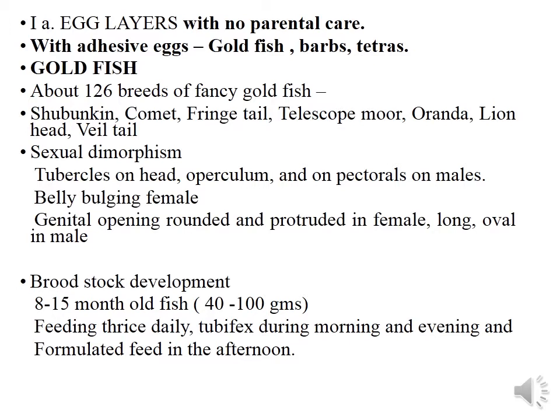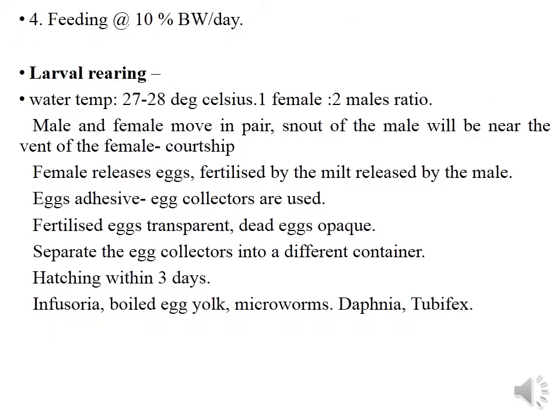Broodstock development: 8 to 15-month-old fish lay eggs, and at that time the fish weighs somewhere around 40 to 100 grams. Feeding is thrice daily, tubifex during morning and evening, and formulated feed in the afternoon. During breeding season, it requires live feeding at 10% body weight per day.